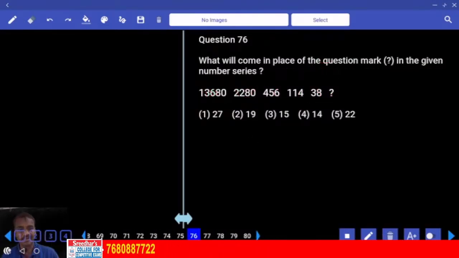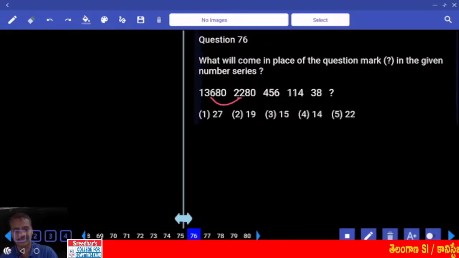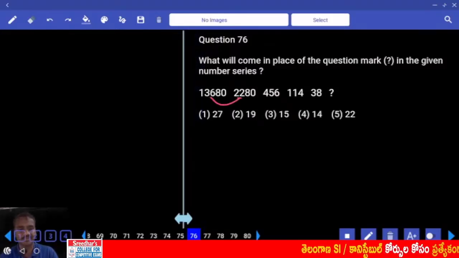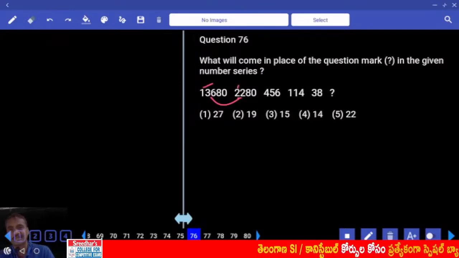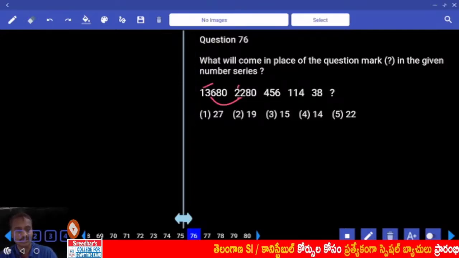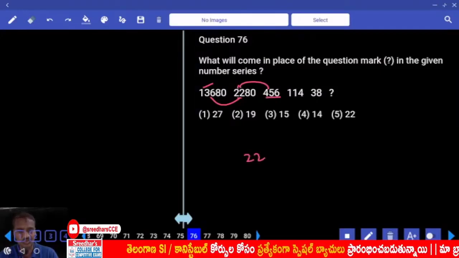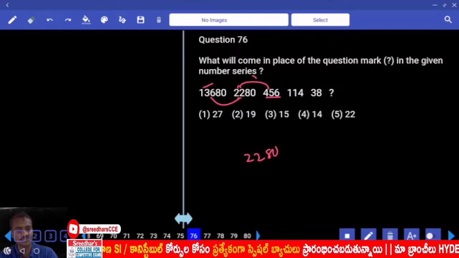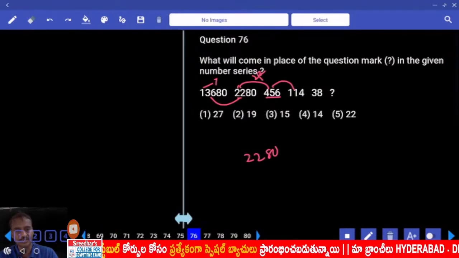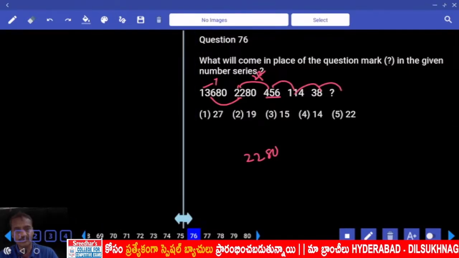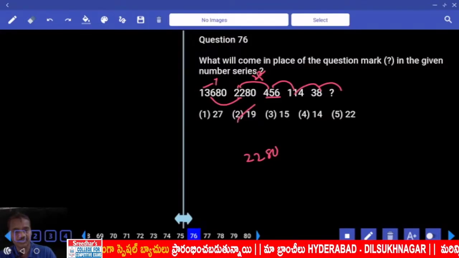Now here, my numbers are decreasing at a very fast rate, hence we must move in the reverse order. Now reverse order 22 has become 136, means how many times it has been multiplied? It has been multiplied by 2, and 2 has become 13. That means around 6 times. Now from here to here, 456 into 5, that is 2280. This is into 5, into 6, into 4, into 3, into 2, 38 divided by 2, 19 choice.